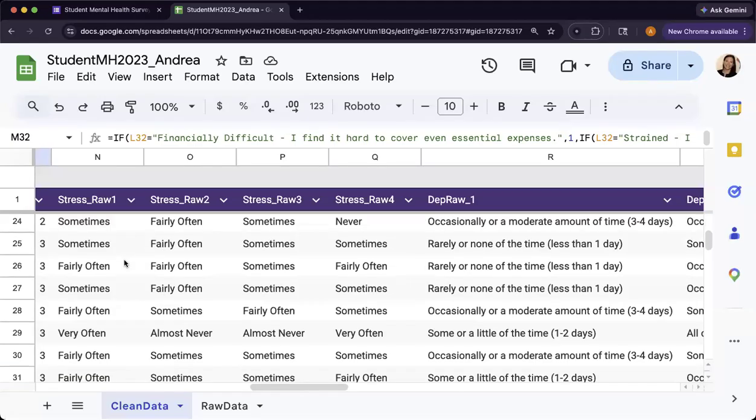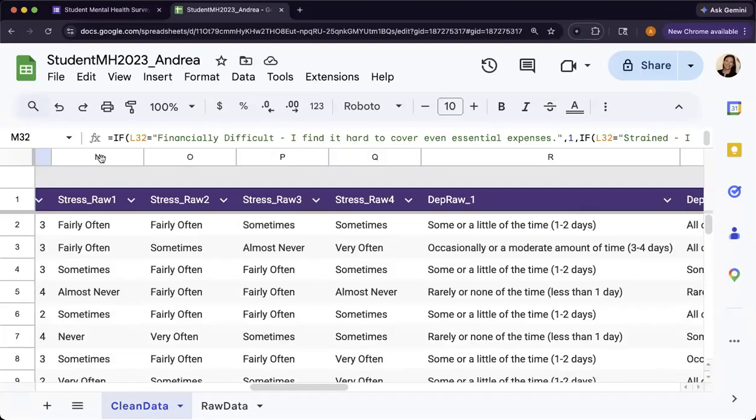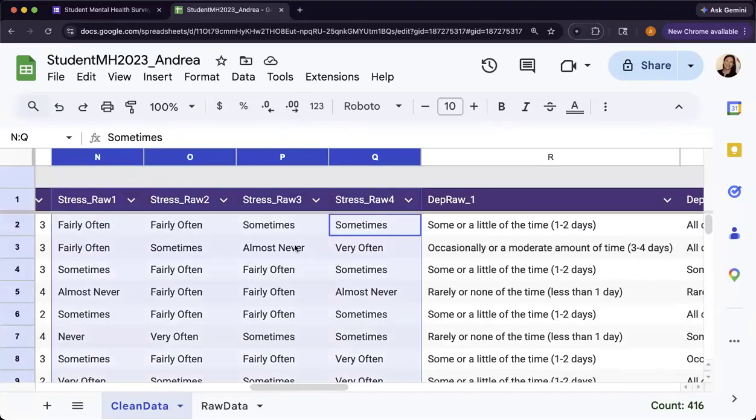All right, so for this next one, we're looking at these four stress questions. We need to look at them in the survey or in your appendix, wherever you have this information. If you have numbers already, you don't need to do this. You'll just need to look at a different video if you have reverse scored values, or you can do it in Jamovi if you want to. If you have letters, characters or words, you have to transform them to be a number so that Jamovi can recognize them as having an order.